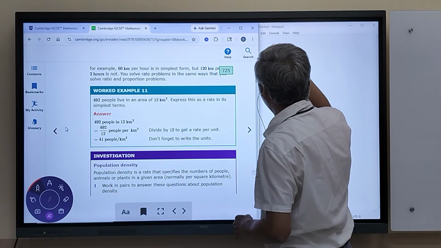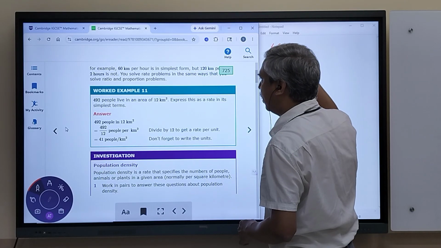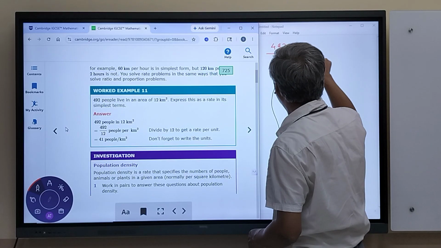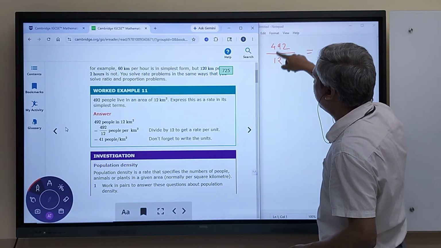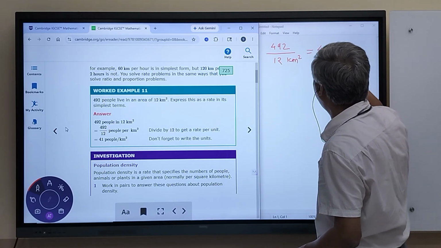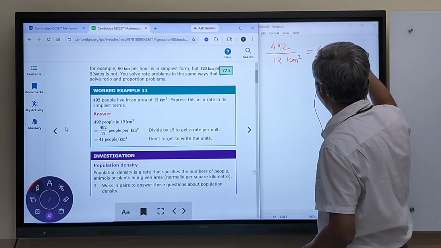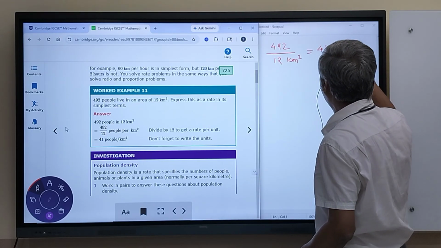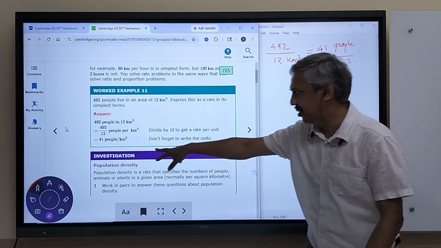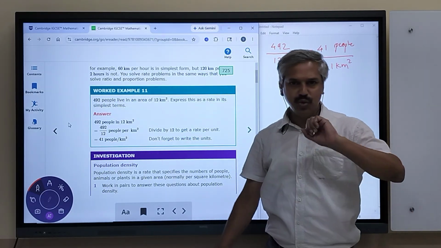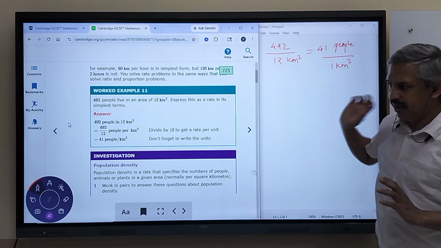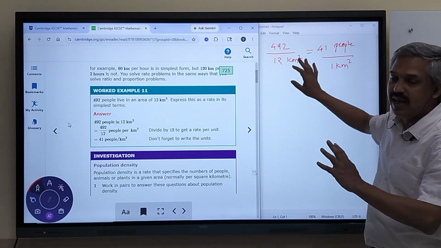Now, in this case, we'll say that 492 people upon 12 square kilometers is equal to 492 upon 12. We'll divide this. 12 fours are 480 and then 12 ones. So 41 people in 1 square kilometer. This is the rate of inhabitation. But again, this would have been better called a ratio of the number of people per the space available, per the area available.